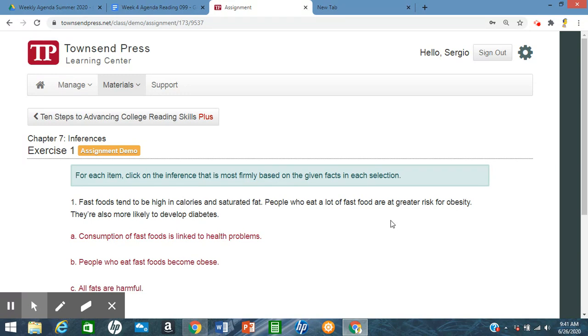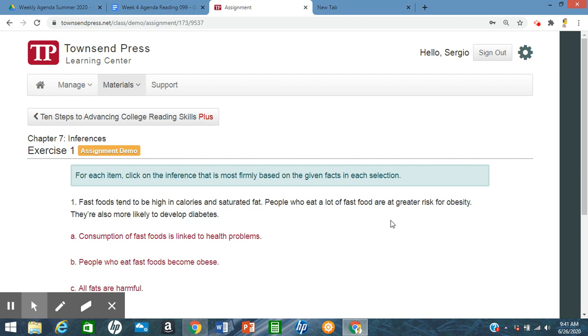So looking here, it says fast foods tend to be high in calories and saturated fat. People who eat a lot of fast food are at greater risk of obesity. They are also more likely to develop diabetes. So based on this, again, you're going to look at what our topic is. And our topic is fast food. So let's look at the logical inferences that they provide for you, and we have to choose one.